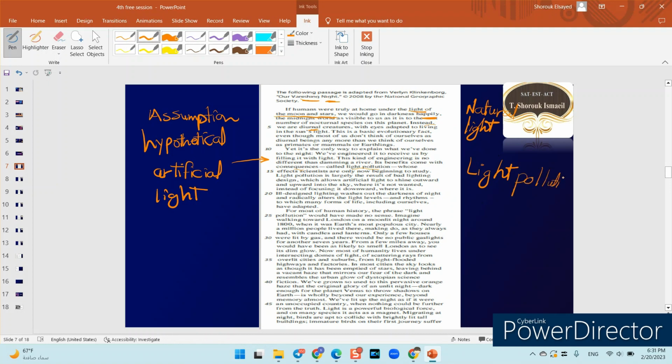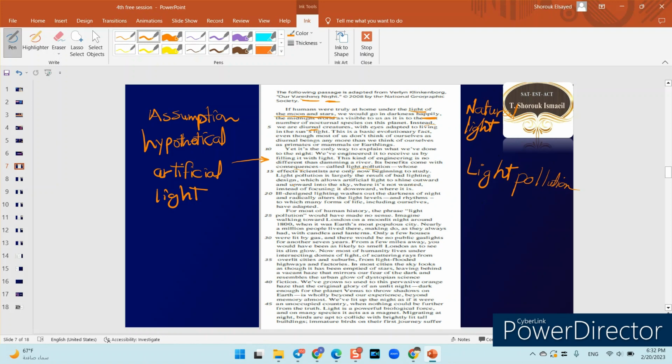So the author here is going to talk about light pollution. Okay, very good. Whose effects scientists are only now beginning to study. Light pollution is largely the result of bad lighting design, which allows artificial light to shine outward and upward into the sky where it's not wanted.